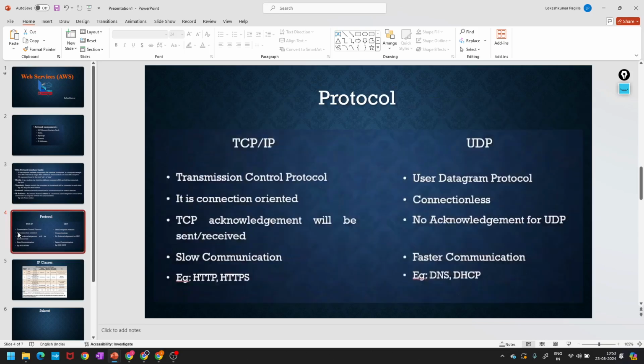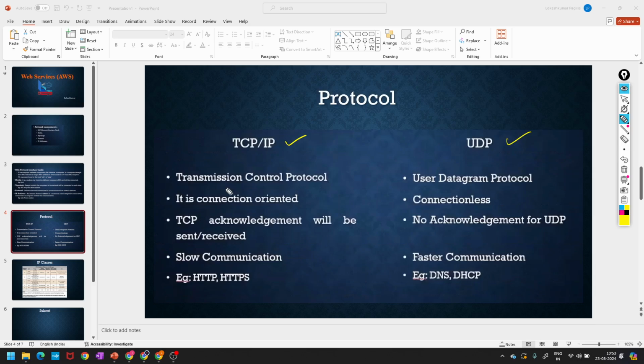Okay. So protocols, how many types of protocols? We have two types of protocols, right? What is TCP/IP? What is UDP/IP? TCP is Transmission Control Protocol. This is User Datagram Protocol. TCP is connection oriented. UDP is connectionless. For TCP, acknowledgement will be sent or received. No acknowledgement will be there for UDP. TCP is a slower connection. UDP is a much faster connection.